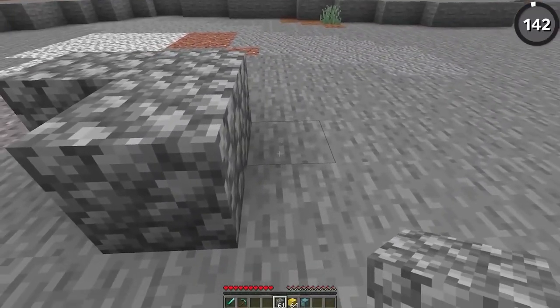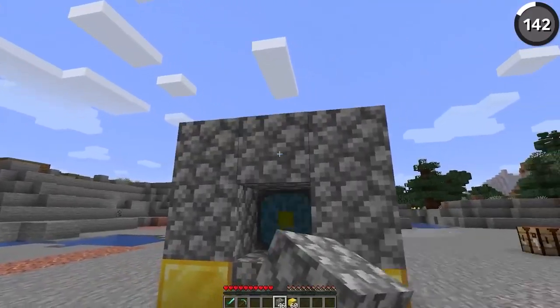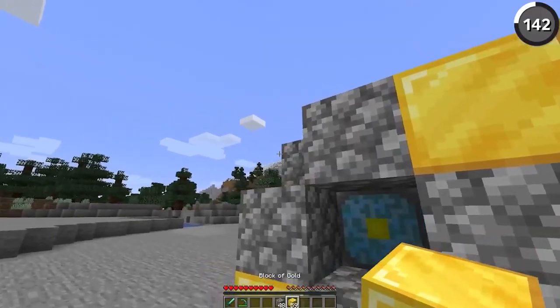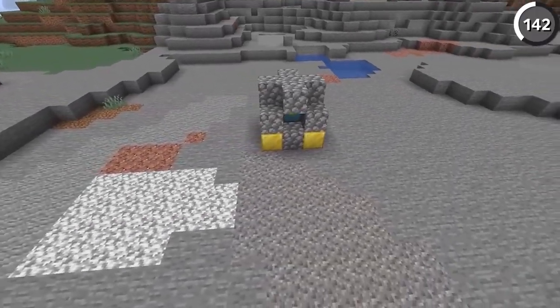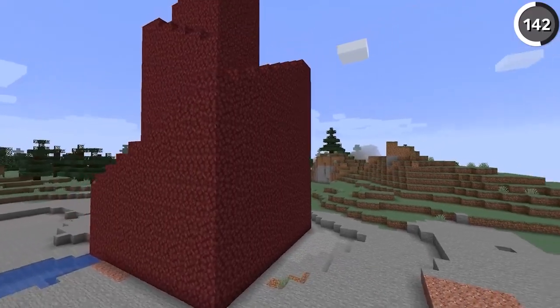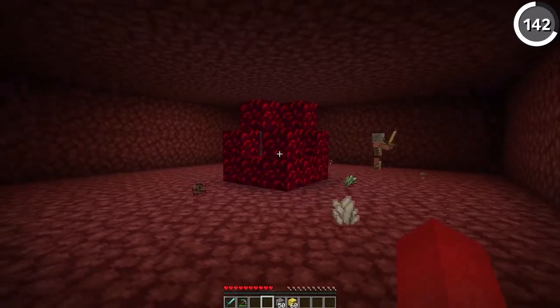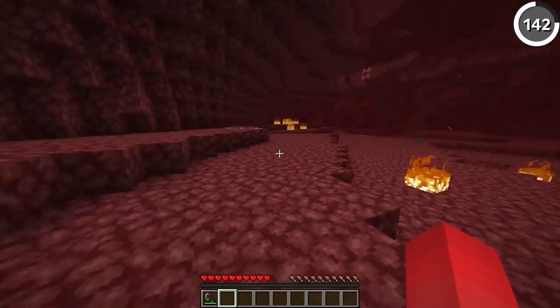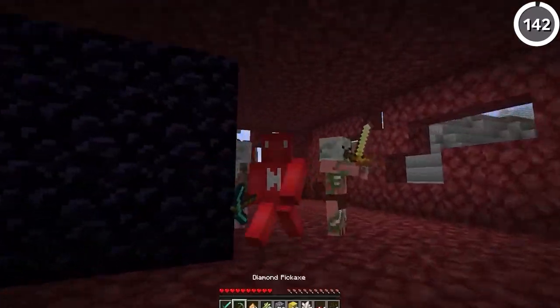By building a structure made out of gold blocks, cobblestone, and a nether reactor core, you could build yourself the so-called nether reactor, which was a feature that only exists in old versions of Bedrock Minecraft. Once you went through all those steps of building it, you'd get a message telling you it was active, before it generated this massive structure of netherrack around it called the Nether Spire. In a version of the game where you couldn't go into the nether dimension, this was a solid substitute. But as soon as there was an actual way to go into the nether dimension, there wasn't really a point for this, and it's been lost to time.